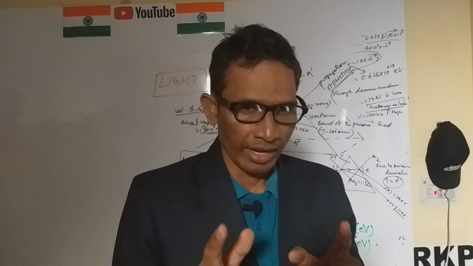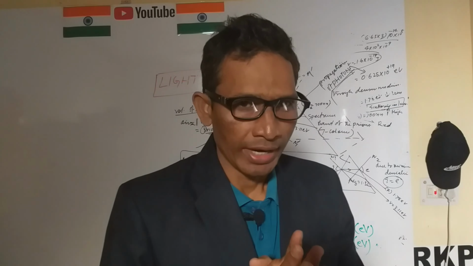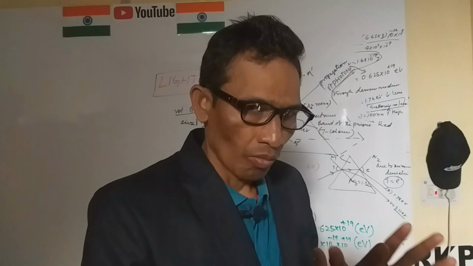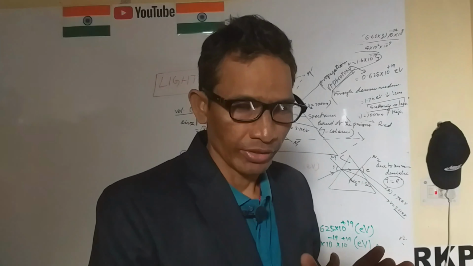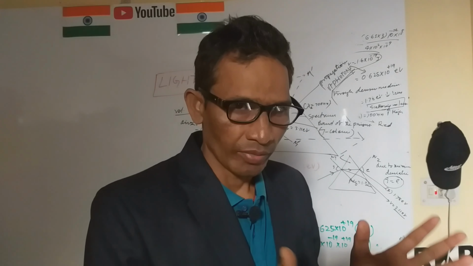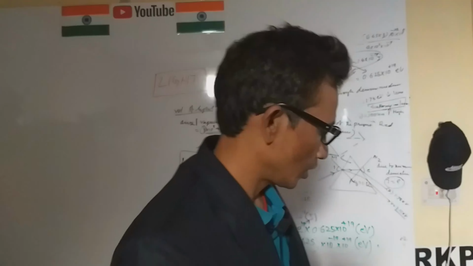Last class I told you about the prism and refraction through the prism. So let's go through and deeply know about the prism. What is the behavior when white light passes through the prism? What kind of equation will come? So let's go through it.